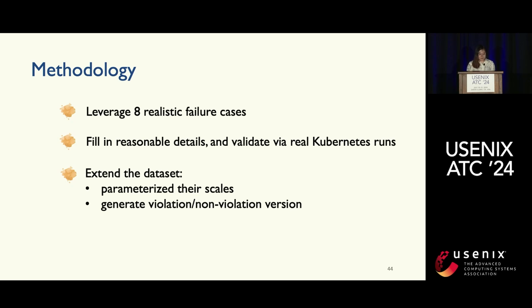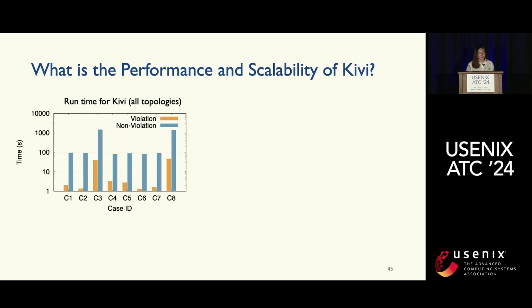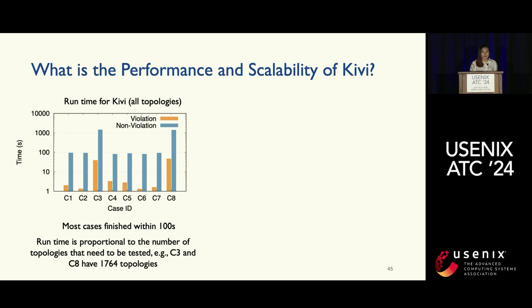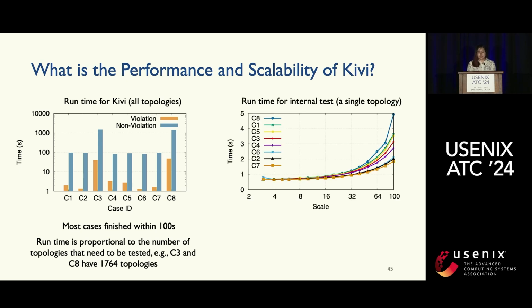For the performance, this graph shows the runtime for Kivi, in particular, how long it takes to run all possible topologies. You can see that most cases can finish within 100 seconds. For some cases, you can see it takes a longer time. It's really because there are so many topologies that need to be checked, say thousands of topologies. So that's why it takes longer. We also run some internal tests to see how long it takes for just a single topology, against large topologies, say hundreds of nodes. You can see that all the cases finish within 5 seconds even for hundreds of nodes. So this really shows our model can perform well at large scales.